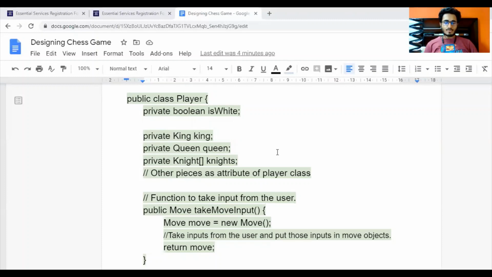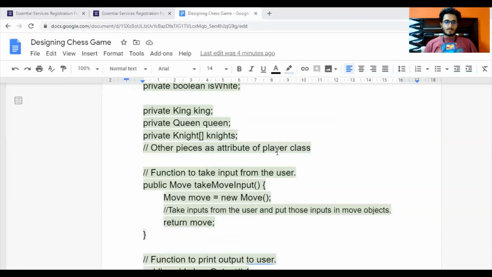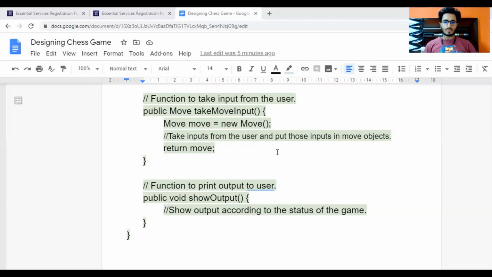This makes sense because it will help us in implementation, as if we want to access the white king, then instead of iterating the 8 cross 8 matrix, we can just get our white king through our white player. Also, in terms of input, the player will give us the coordinates of the source cell from where we have to pick our piece and the coordinates of our destination cell where we have to put our piece. So basically a player will give us 4 inputs, that is the row and column of the source cell and the row and column of the destination cell.